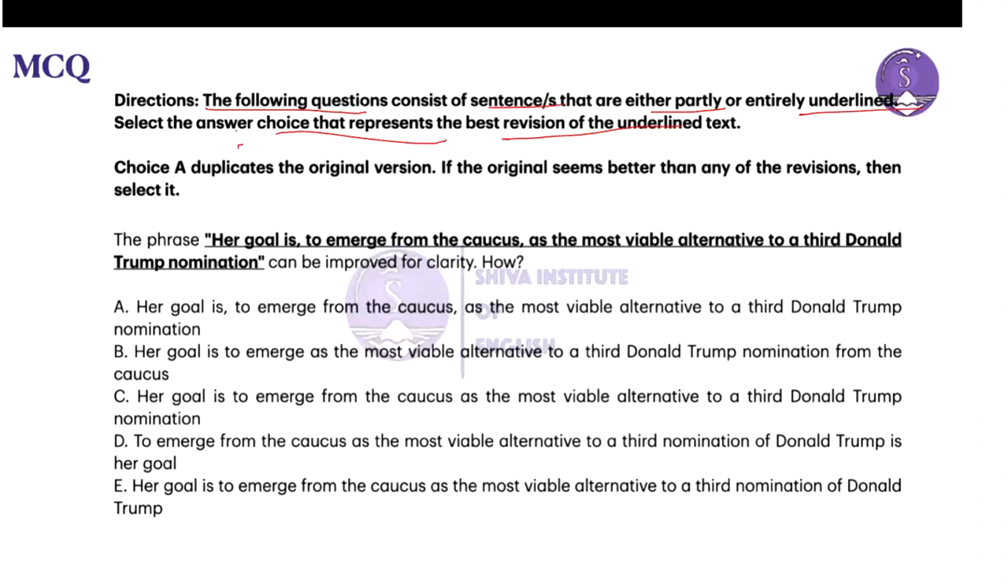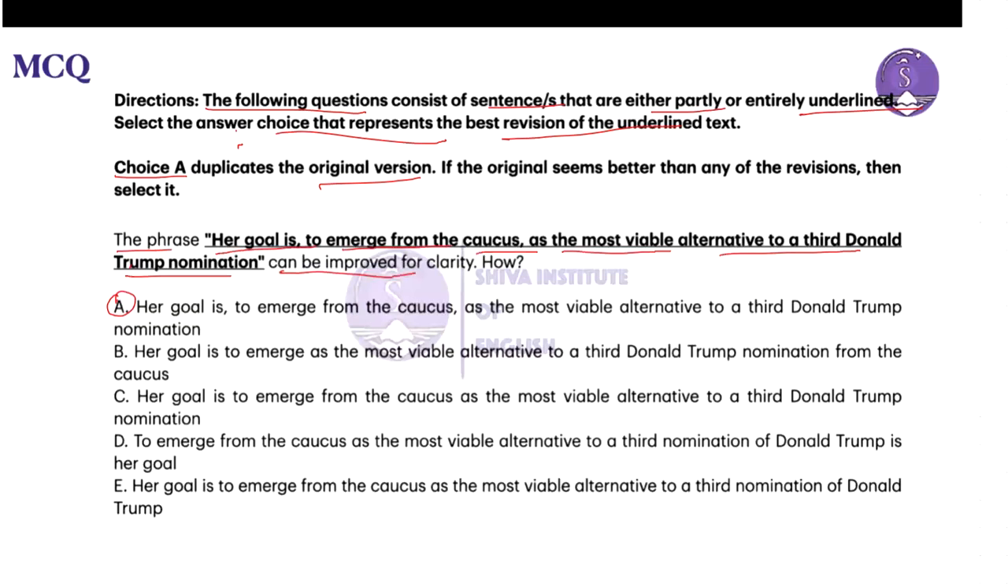Choice A duplicates the original version. If the original seems better than any of the revisions, then we need to select that. So the phrase pointed out here is: Her goal is to emerge from the caucus as the most viable alternative to a third Donald Trump nomination. This sentence can be improved for clarity.